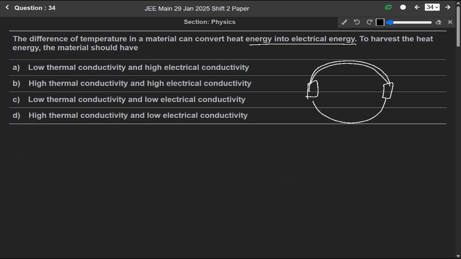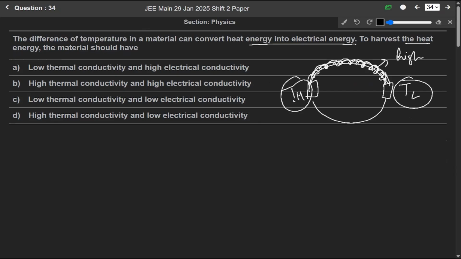If we have higher electrical conductivity, there will be more number of electrons. Let us say this is a high temperature and this is a low temperature. If there are more electrons, electrical conductivity will be higher. So for the heat energy, the electrical conductivity should be high, and there must be a difference between these temperatures.